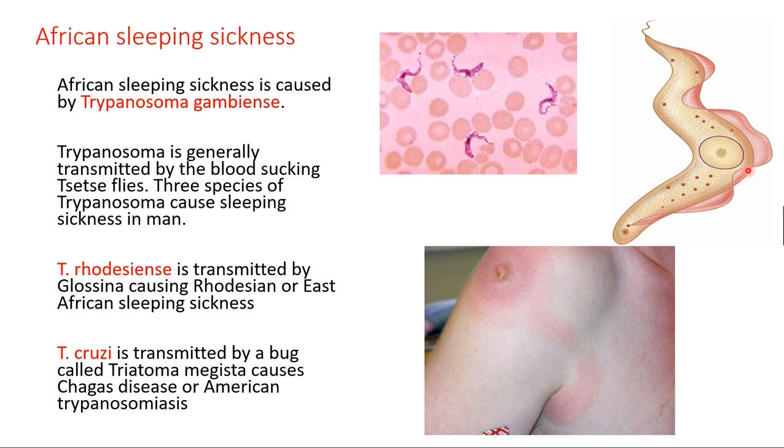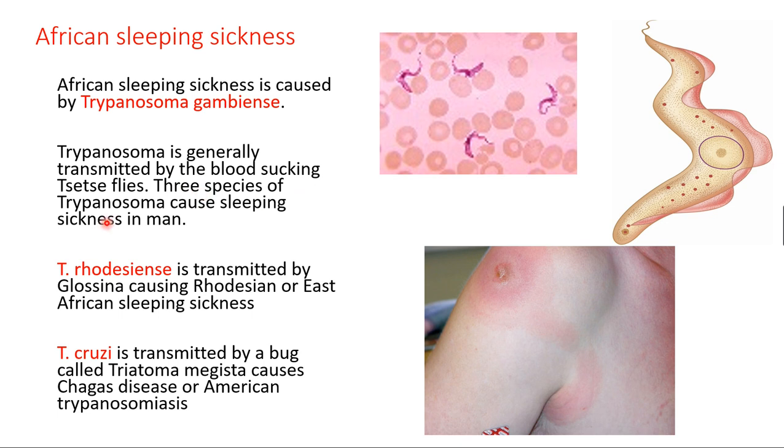This is the trypanosoma, and the membrane here is called the undulating membrane, which is helpful for the whip-like movement of this organism. Here you can see Trypanosoma gambiense, which causes Gambian fever. In Africa, trypanosoma is transmitted by a blood-sucking insect, the tsetse fly, which acts as the vector, the transmitting agent.